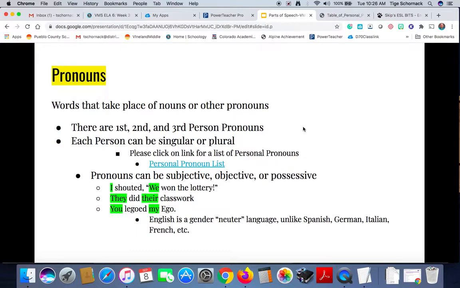English does not do that. If we don't know if a pronoun like my classwork is male or female, I could say I handed it to Mr. Shornack. We don't say I handed him or her to Mr. Shornack.